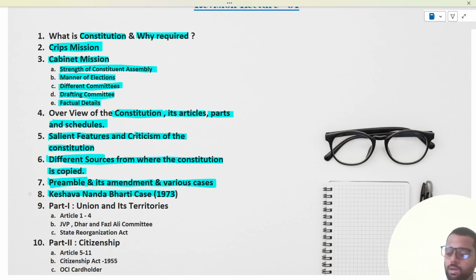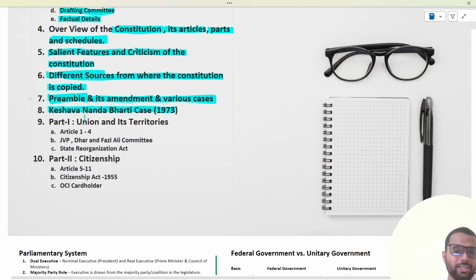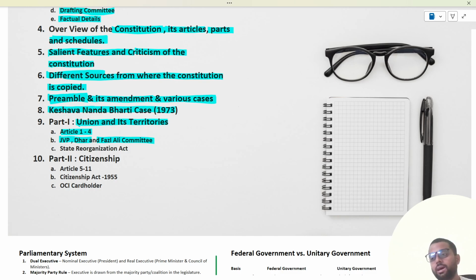Then we started with Part 1 of the Indian Constitution, that is the Union and its territories, and we have gone in detail through Article 1 to Article 4, wherein we have also discussed the Berubari Union case, specifically related to Article 3 of Part 1. And then we have seen the various committees, the demand of the people for reorganization of states on linguistic lines, and we have seen the recommendations of the JVP committee, Dhar committee, and Fazl Ali committee, which were set up to check the feasibility of reorganizing states on the basis of language.